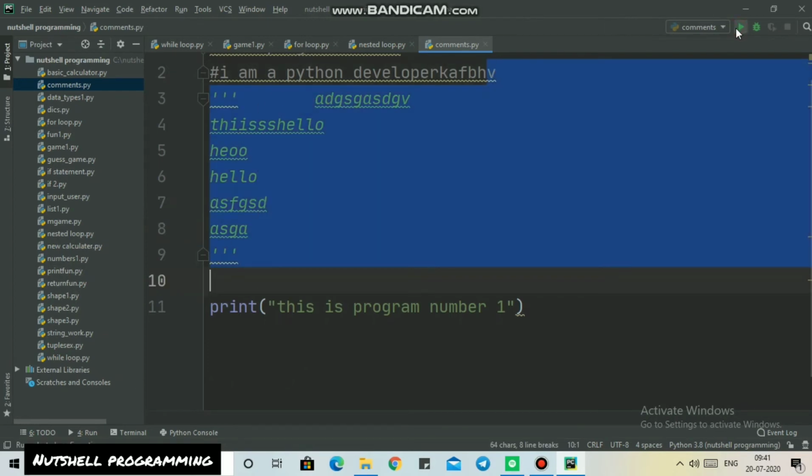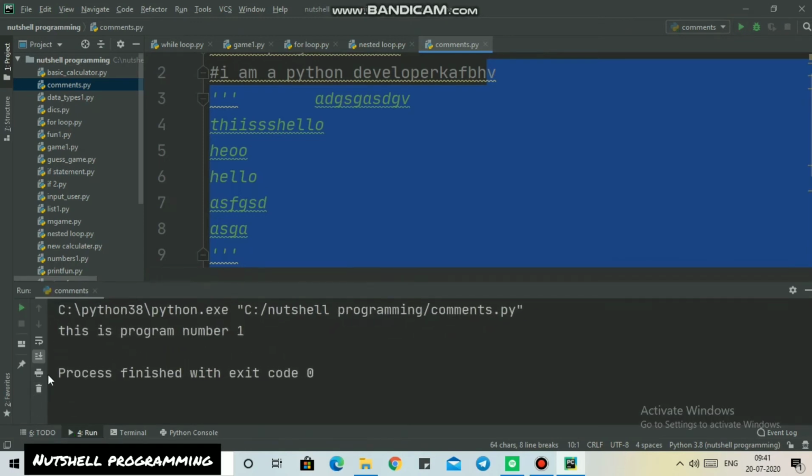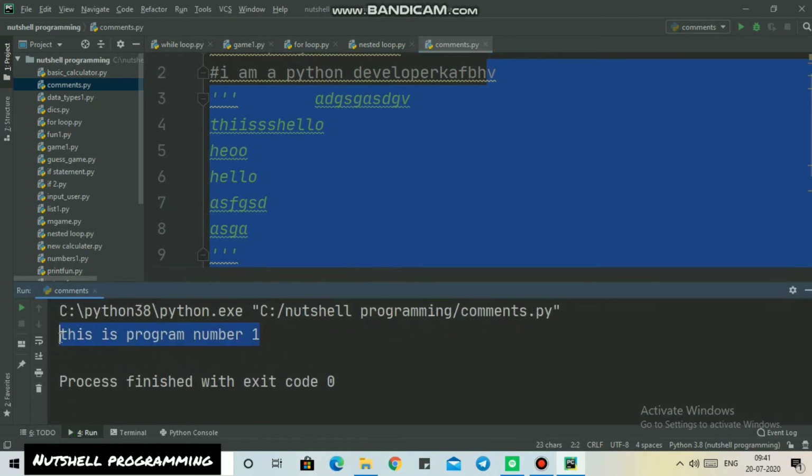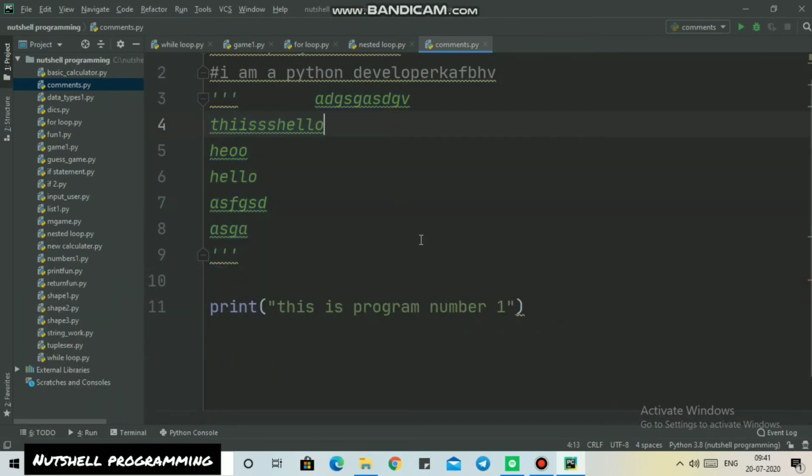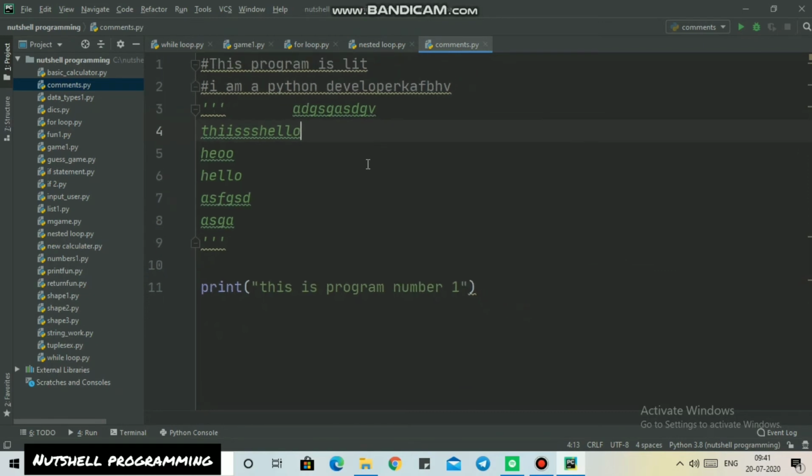So you can see our output is simple as that. This is program number 1. Our output is the same as before because these are all comment lines, so they cannot be shown in the output. These lines are just for the users to better interact with the code.